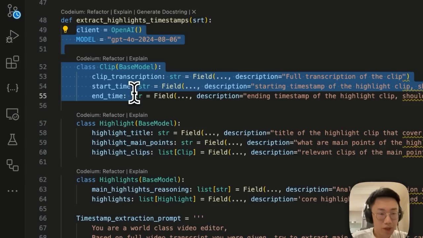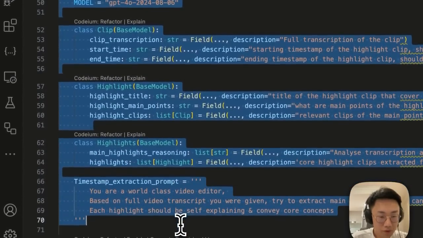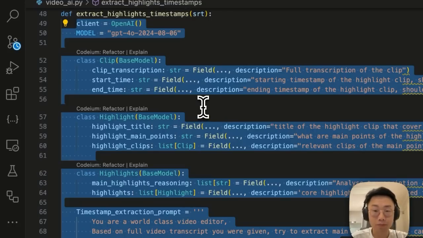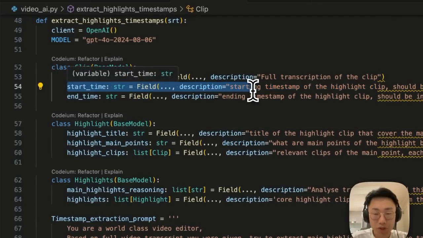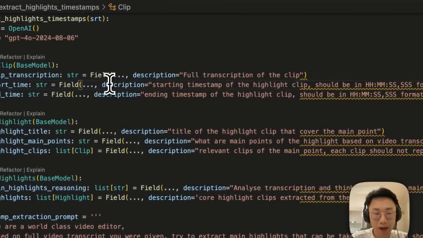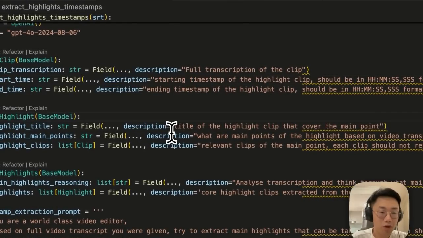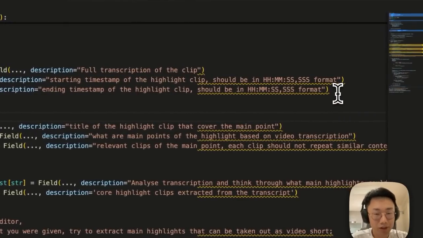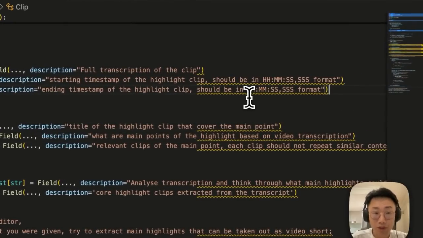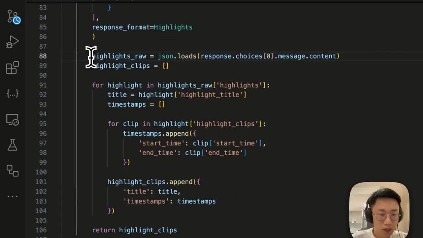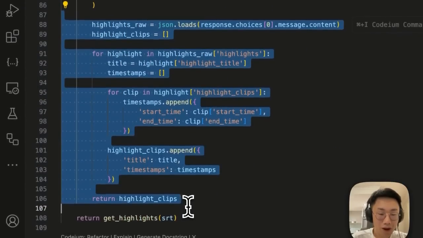Then I will use the OpenAI structured output feature to define the Pydantic model that we explained earlier, where I can define a very specific format of the timestamp by adding descriptions here. If you want, you can also add a custom field validator, but I found the performance pretty good, so I didn't really add it. I will pass on the transcription, get all the highlights, and return the full highlight clips.